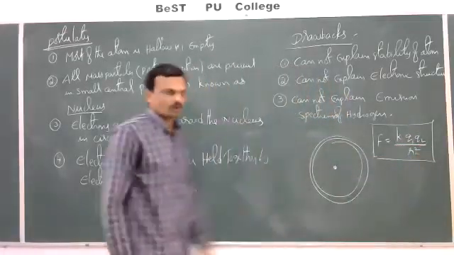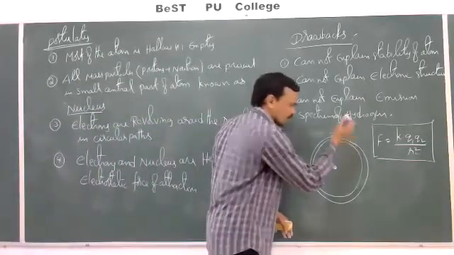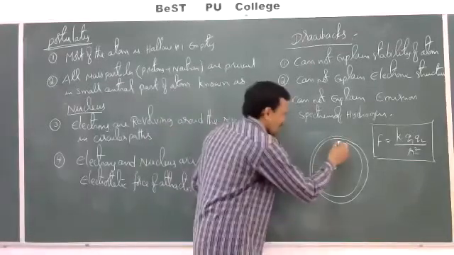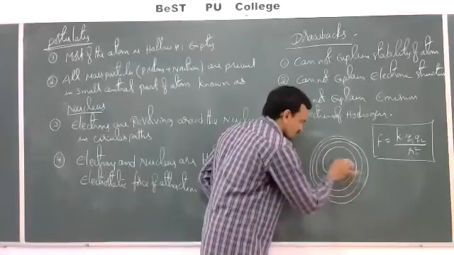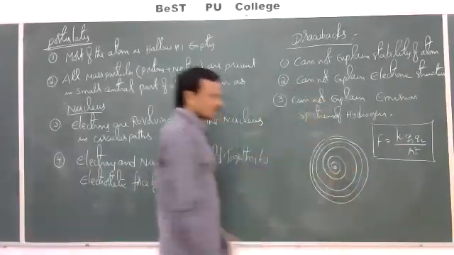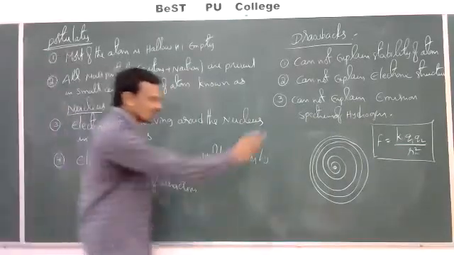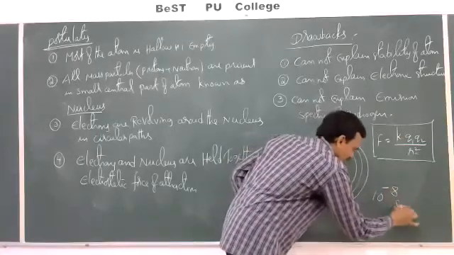As per Coulomb's law, when this electron is revolving around the nucleus and loses energy continuously, the distance between the nucleus and the electron decreases. Slowly it comes towards the nucleus, and ultimately it falls into the nucleus. This total process takes place within a fraction of 10 power minus 8 seconds only.